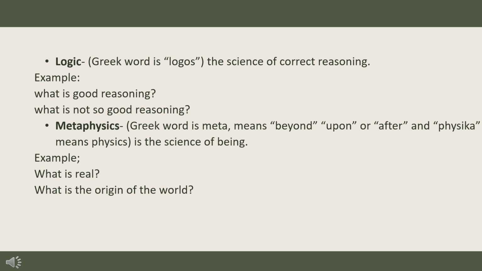Example: what is good reasoning? What is not so good reasoning? Next one is metaphysics. The Greek word is meta, which means beyond, upon, or after, and physica means physics; it is the science of being. This branch delves into fundamental questions about existence, reality, and the nature of being. It explores concepts like time, space, causality, and the relationship between mind and matter. Example: what is real? What is the origin of the world?